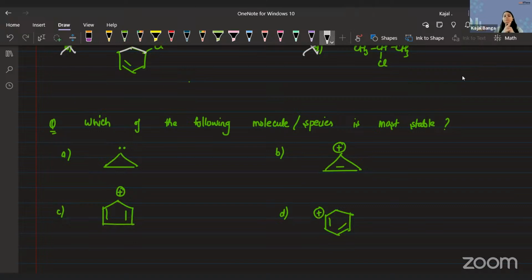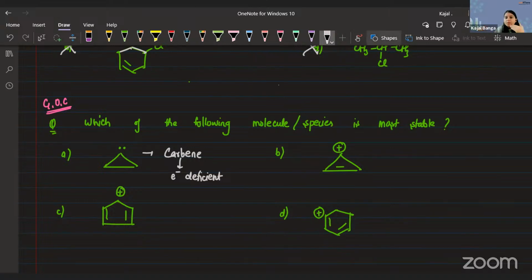So again, I can see the first structure. This question is typically GOC, general organic chemistry, you can say. Look at the first option. First option is nothing but you can identify this as carbene, right? And carbenes are electron deficient molecules. And I don't see any kind of factor, any kind of effect stabilizing this carbene over here, correct?